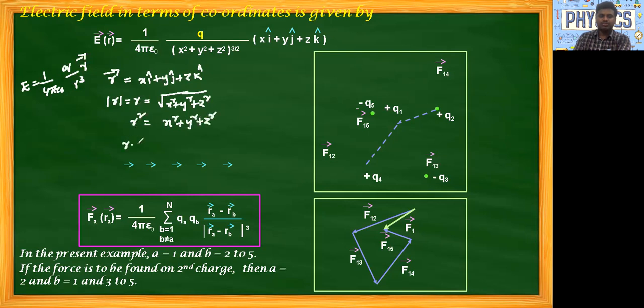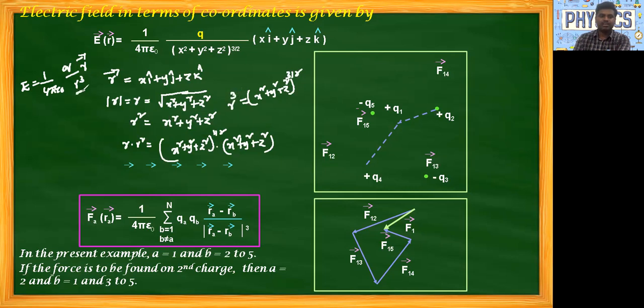Then r into r square is the square root of x square plus y square plus z square, into x square plus y square plus z square. We can write the root as whole to the power of 1 by 2, and multiplying gives whole to the power of 1 by 2 plus 1. What do we get? x square plus y square plus z square whole to the power of 3 by 2. So that is r cube.